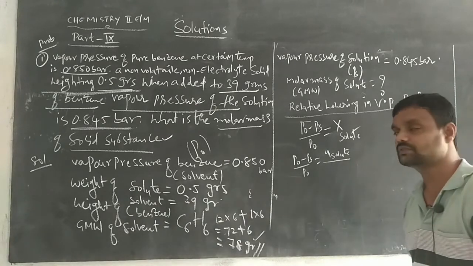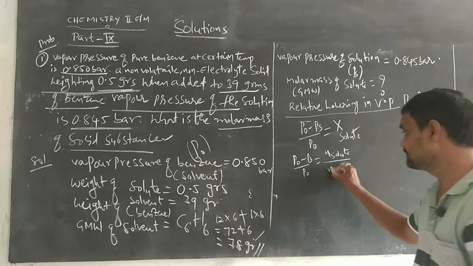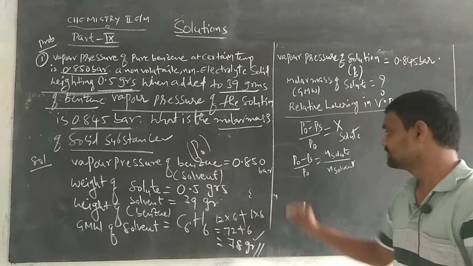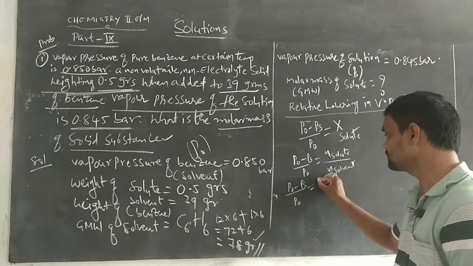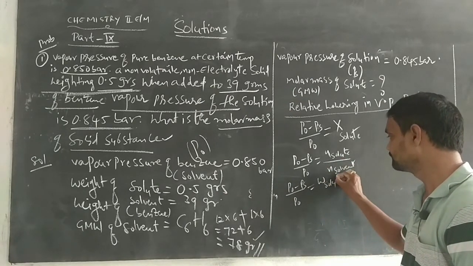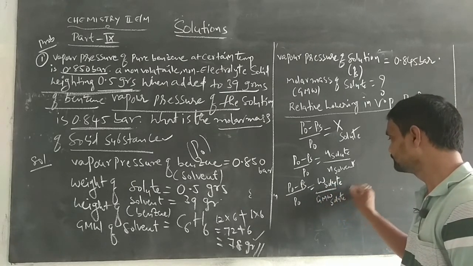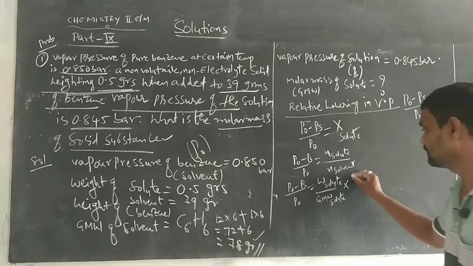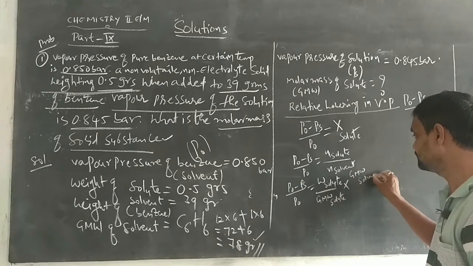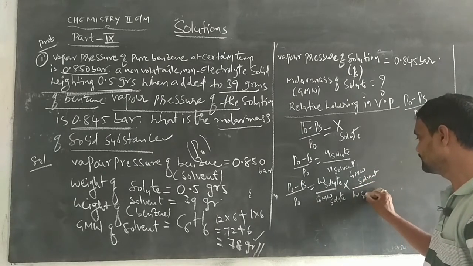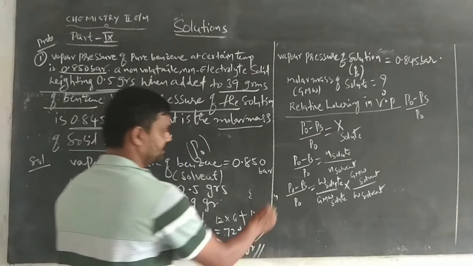So in the denominator, the number of moles of solute plus the number of moles of solvent is approximately equal to only the number of moles of the solvent. So (P naught minus Ps) by P naught is equal to the number of moles of solute, that is weight of solute divided by gram molecular weight of solute, divided by the number of moles of solvent, that is weight of solvent divided by gram molecular weight. On simplification, gram molecular weight of solvent divided by weight of solvent. So from that equation, this is the final equation.